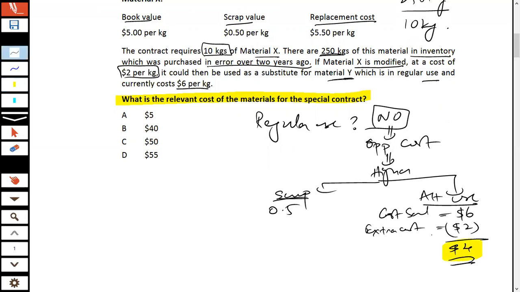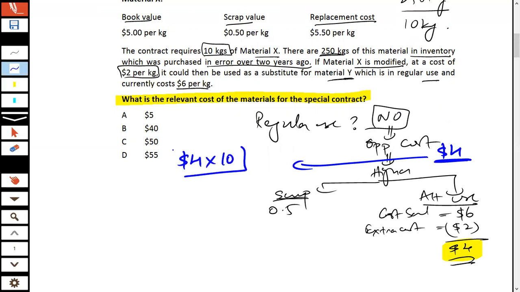So if $4 is the benefit from the alternate use, the opportunity cost is $4. And $4 multiplied by 10 kg gives you $40 as the relevant cost. It's going to be $40 as the relevant cost. Is this okay to you all?